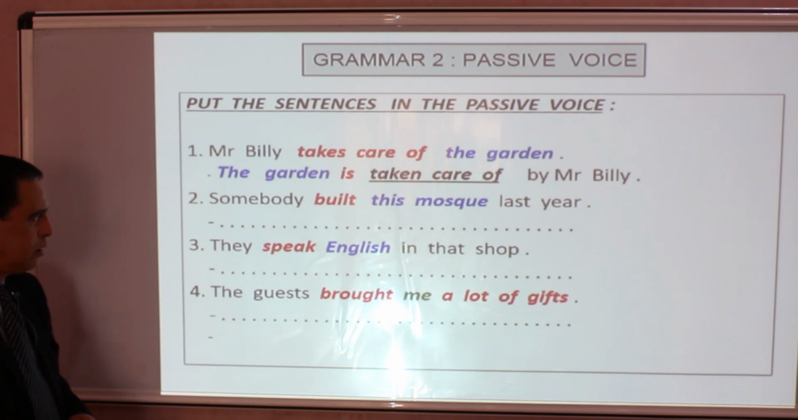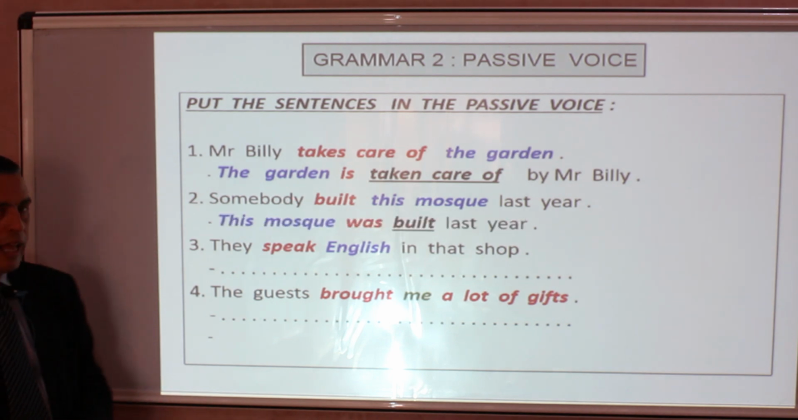It doesn't change, it's built. And we don't say "by someone", of course, because the agent or the subject is indefinite. So this mosque was built last year.